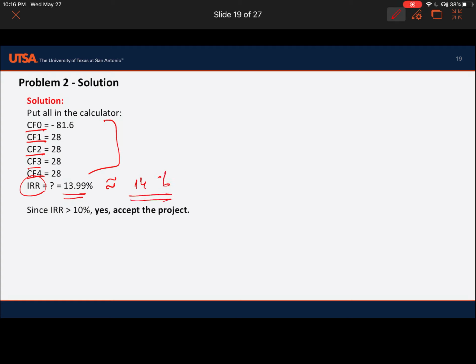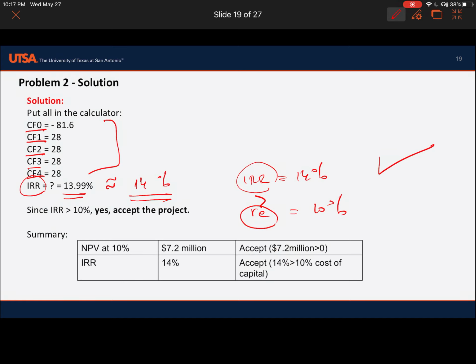What was the cost of capital? IRR is 14%. What is the cost of capital? 10%. Should we accept or reject the project? Of course, we accept the project because IRR is greater than cost of capital. So the net present value at 10% cost of capital, we find 7.2 million.